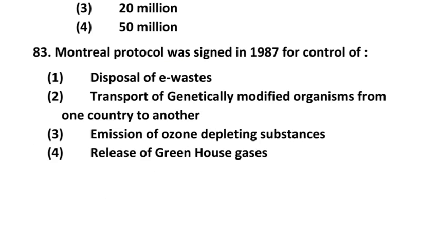Question number 83. Montreal Protocol was signed in the year 1987 for the control of option 1, disposal of e-waste, option 2, transport of genetically modified organisms from one country to another country, option 3, emission of ozone depleting substances, then option 4, releasing of greenhouse gases. So the correct option is emission of ozone depleting substances. Actually the Montreal Protocol was signed for the control of emission of ozone depleting substances.